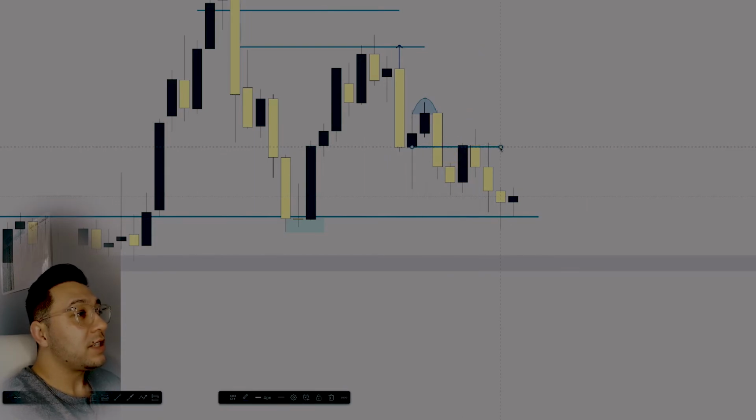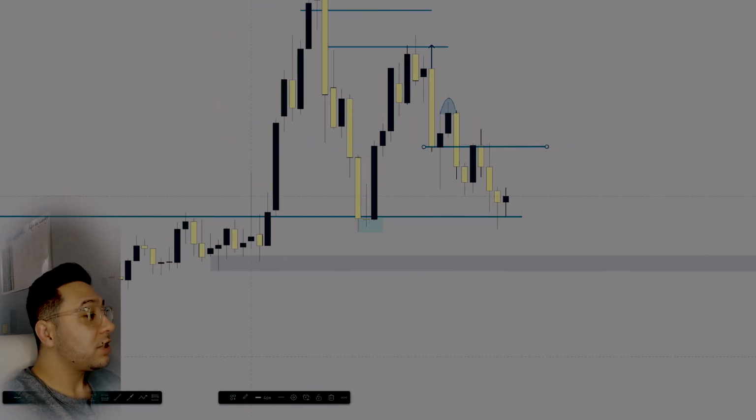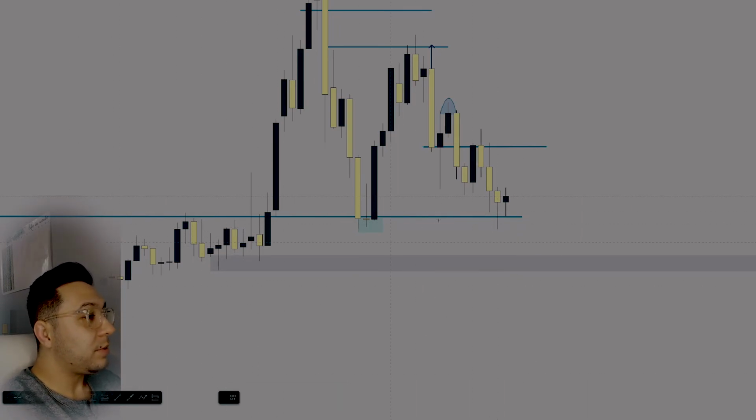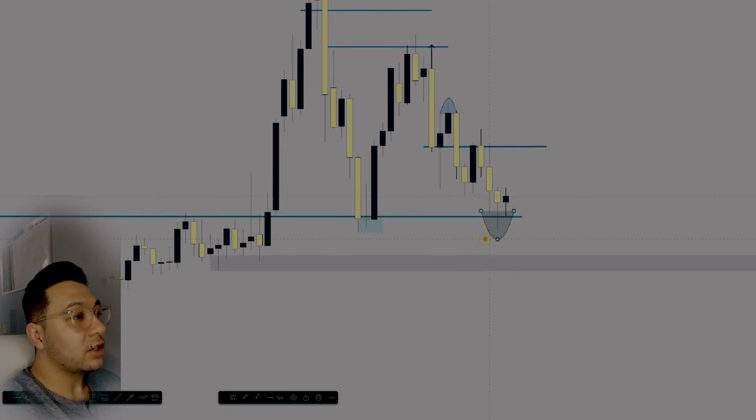So we have a resistance here at this lower high point, which is also lining up with the previous market structure. We have multiple wick rejections here. This could be seen as a 3-pin pattern. There's 1 pin here, 1 pin there, 1 pin there. Okay, it looks like it's carving out a low point, so I'm going to add this arc on all of them. As you can see, it kind of looks like it's carving out a move to try and go up.